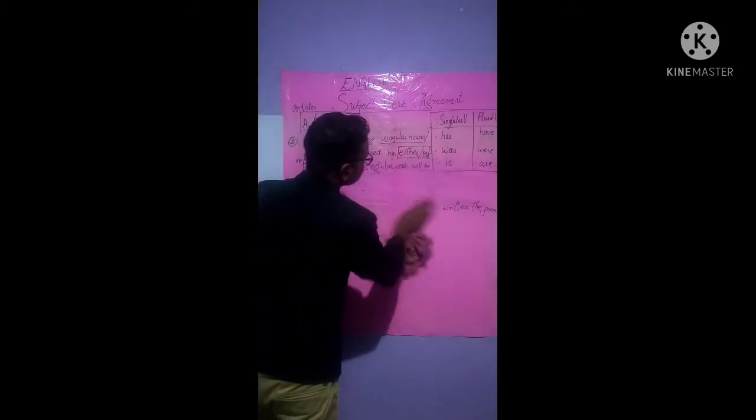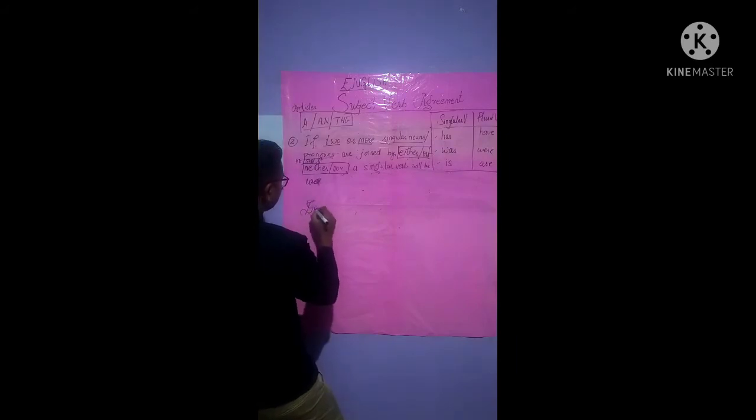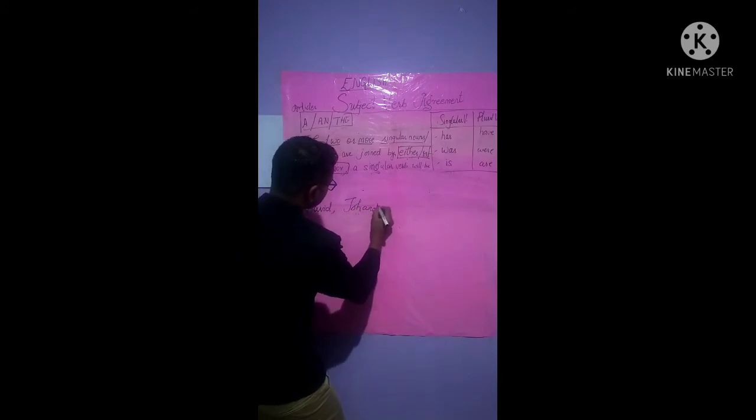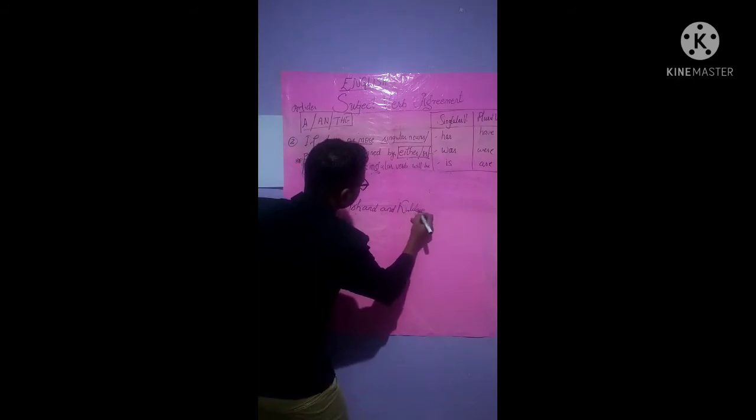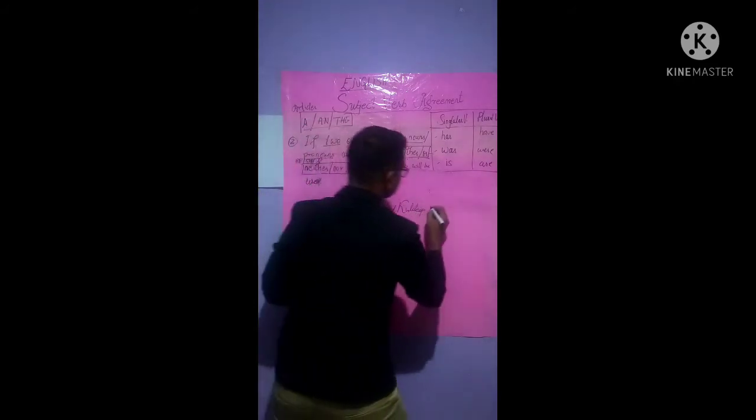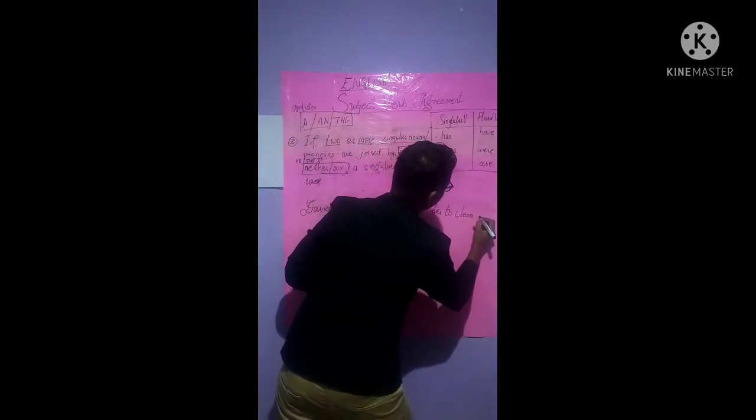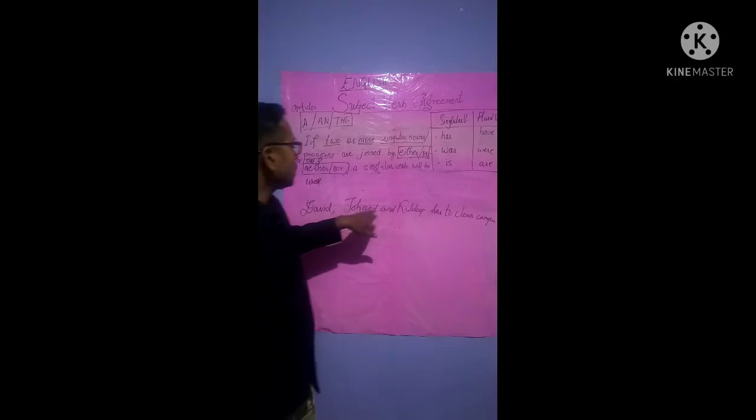Now another example of it I'll give. All right, hope you all are understanding. Now the last example of it is: David, John and Kuldeep has to clean campus, isn't it? Now David, John and Kuldeep has to clean campus, isn't it?